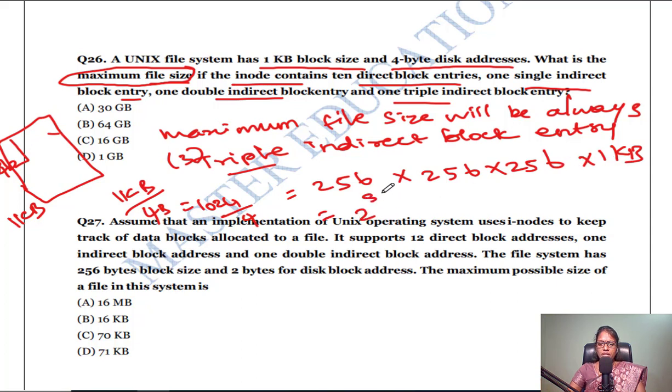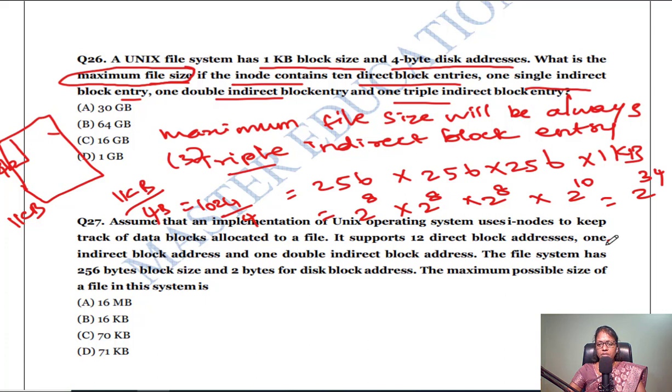Now you can write this as 2 power 8, 2 power 8 and 2 power 8, and 1 KB will be written as 2 power 10. So now you add all this, 24 and 10, that is 2 power 34.